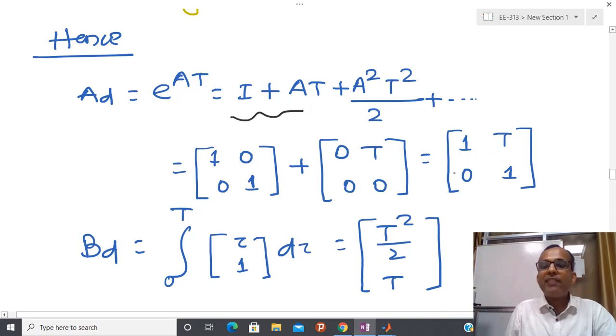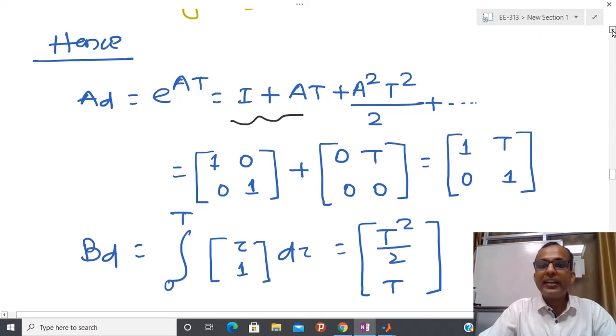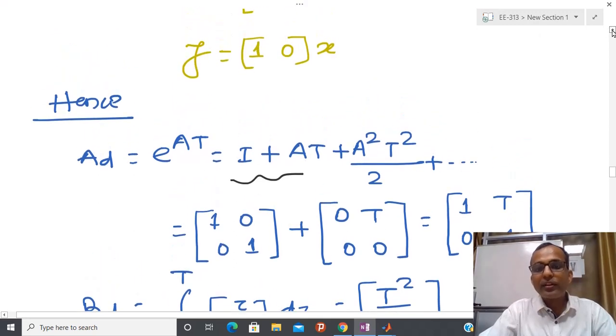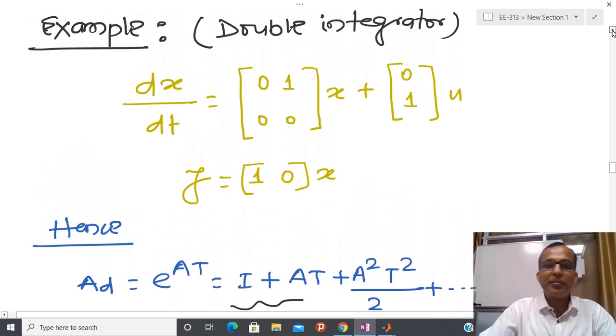Now once I recover it, if matrix A is non-singular, then you are able to write the closed form solution, but please see here that A is no longer non-singular. This is a singular matrix. So you have only one way, you have to calculate the integral.